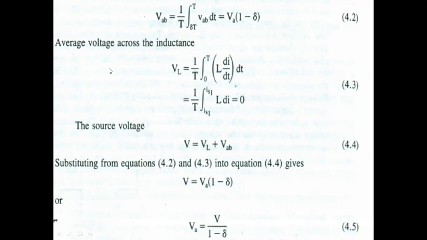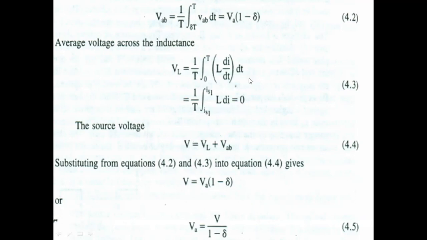VL is equal to 1 by T, from 0 to T, of L into di by dt. Okay, from that I can write 1 by T, IS1, 0 means IS1, and T is IS not IS1 like this here. L into di is equal to 0. So now from this, the source voltage V is equal to the sum of both the voltages. Okay, so V is equal to VL plus VAB.